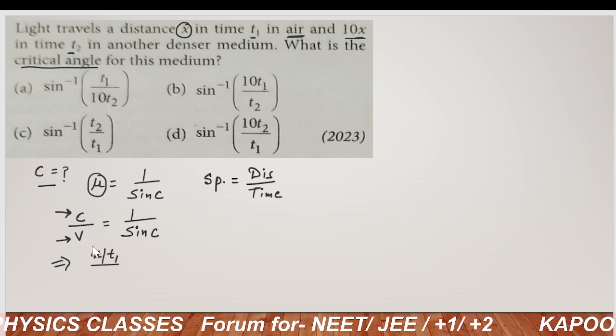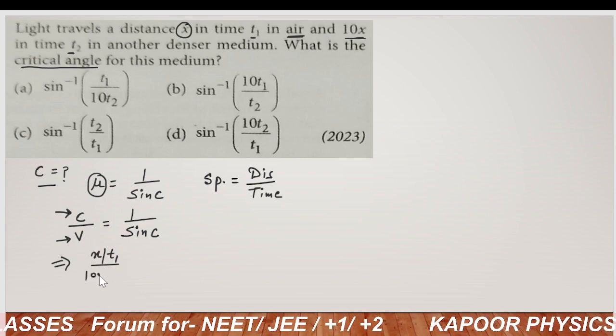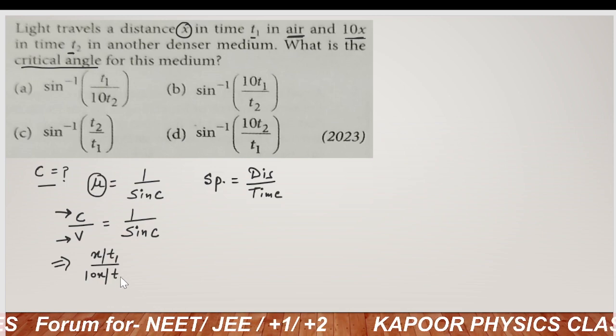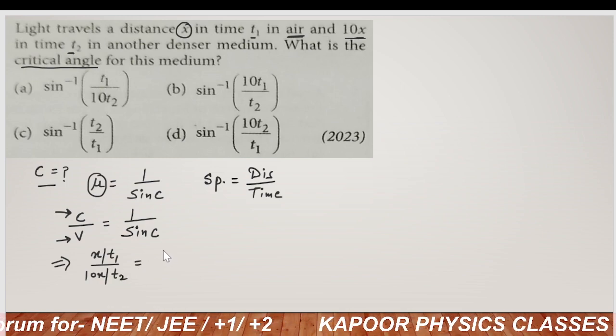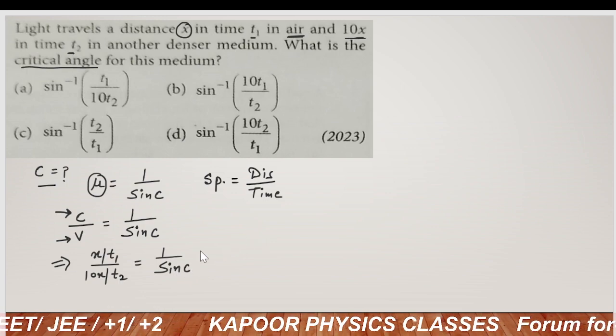And similarly for v, for another medium, it will be 10x upon t2. That will be equal to 1 upon sin C.